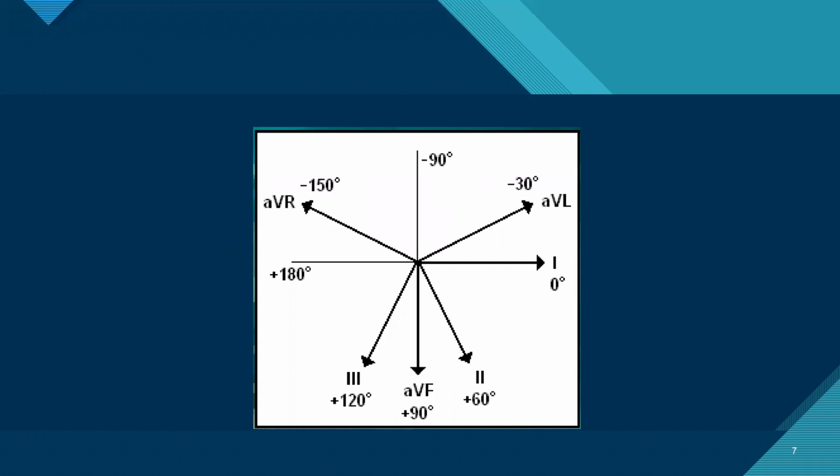We need to know the angles of each lead: lead 2 at 60 degrees, lead 3 at 120, AVF 90, AVR 150, and AVL 150.